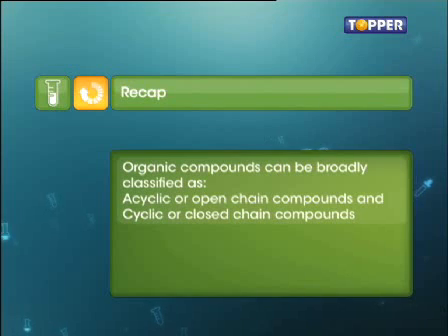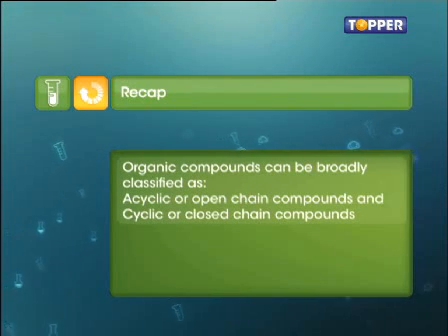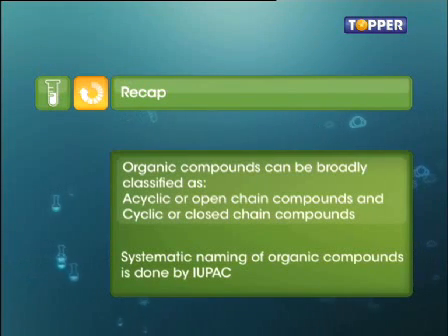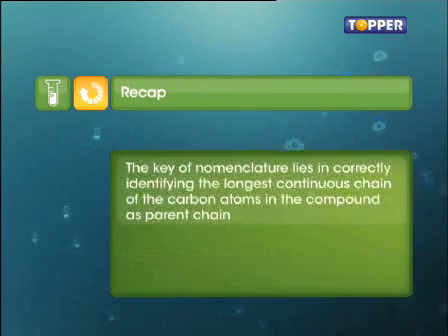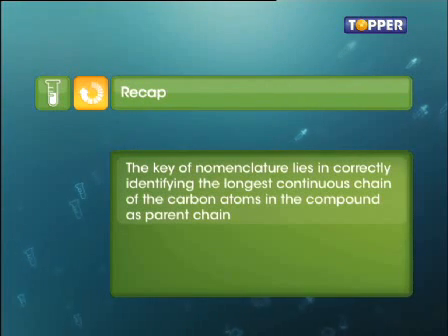Welcome back. I am Devabroto and today we are talking about organic chemistry. Let's do a quick recap of all that we have learned today. Today we studied that organic compounds can be broadly classified as acyclic or open chain compounds and cyclic or closed chain compounds. Systematic naming of organic compounds is done by IUPAC. The key of nomenclature lies in correctly identifying the longest chain of the carbon atoms in the compound as the parent chain.